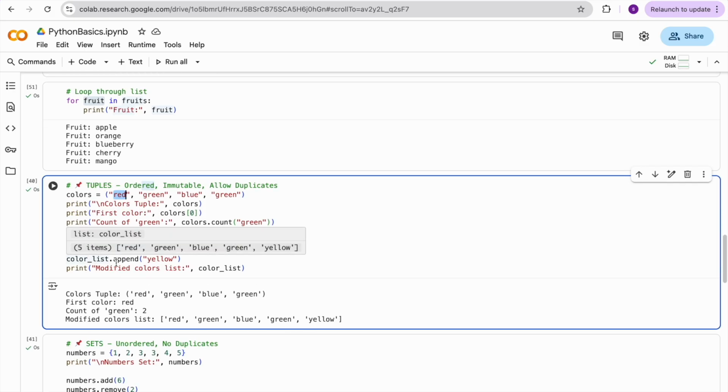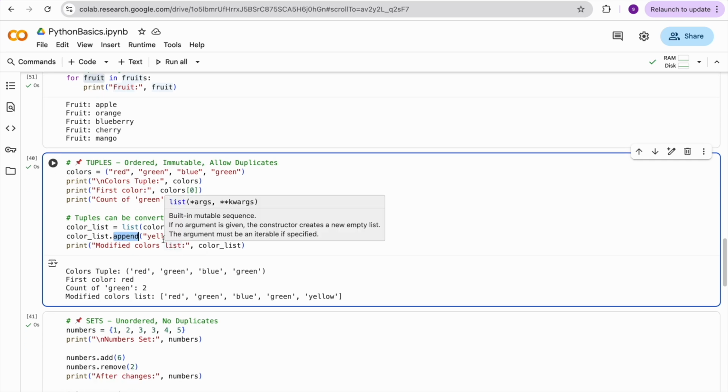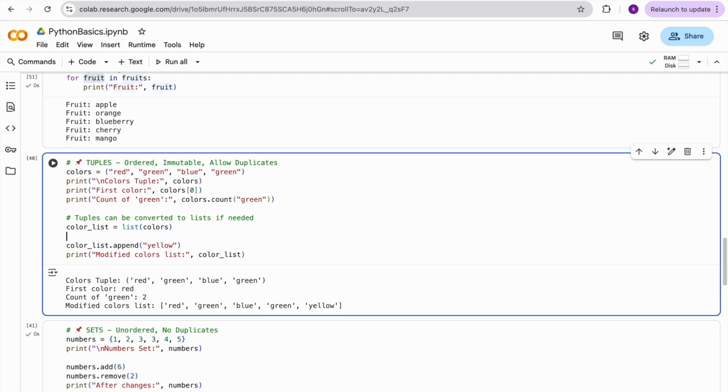Here I am trying to append this one. It appends the element at the last. But if I try to change a value, let me do that one. I am planning to replace the first element green with purple.